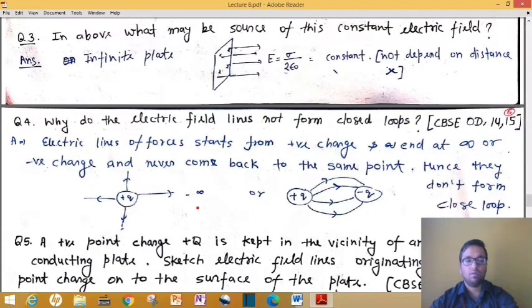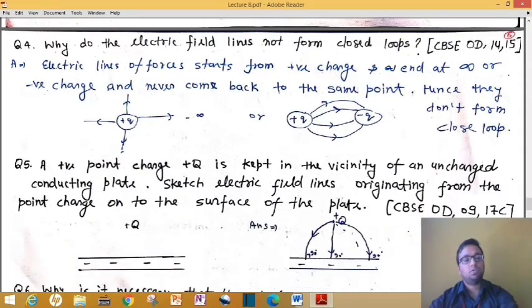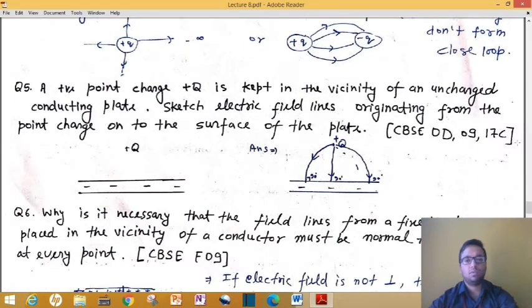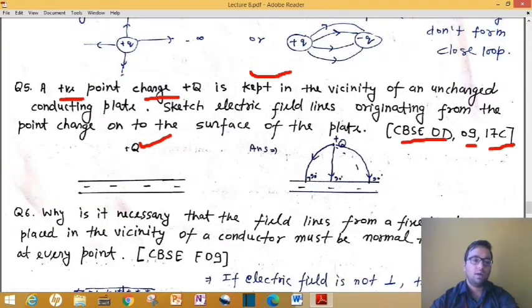You can note it down from here also. Next question was asked in CBSE, this was from CBSE outside Delhi, in 2019 and 17, 2 times. We have a positive charge plus q, like you can see in the diagram. This diagram was given in the question, that it is kept in the vicinity of an uncharged conducting plate. Sketch the electric field lines originating from the point charge to the surface.